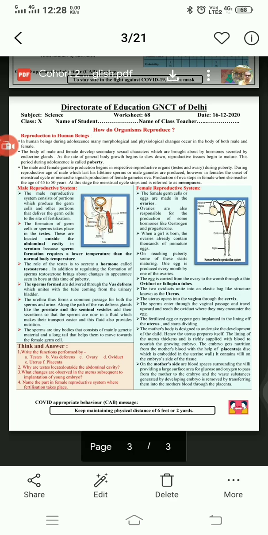So they exist in the scrotum. So sperms develop in the testes and they reach the urethra.